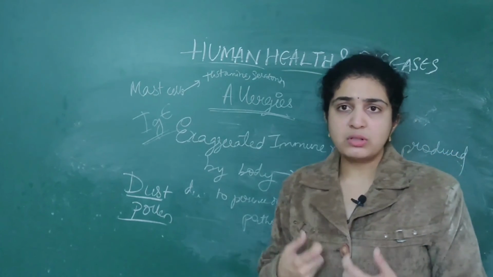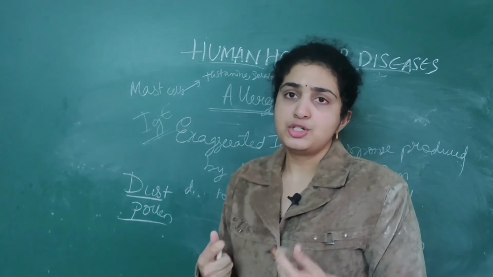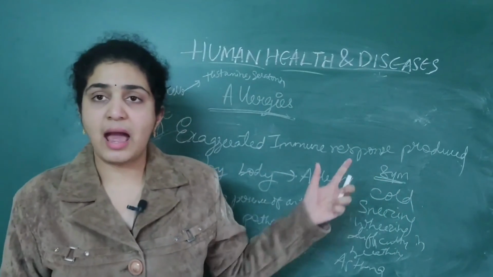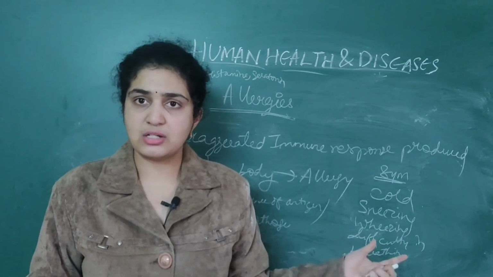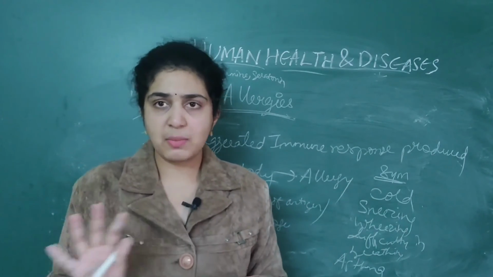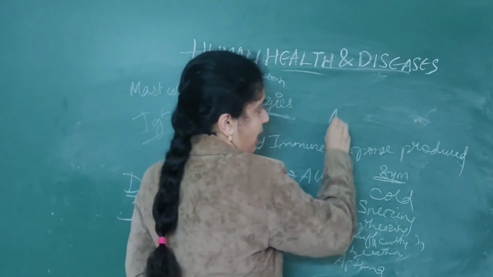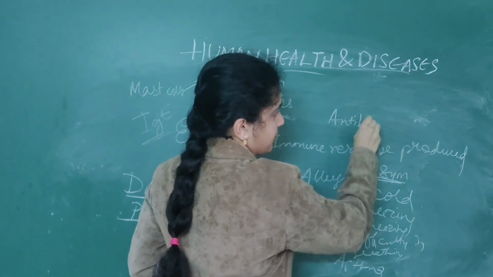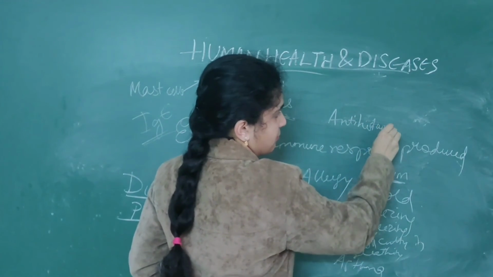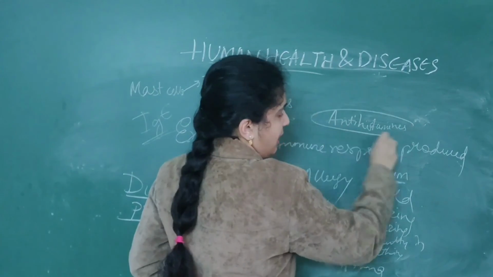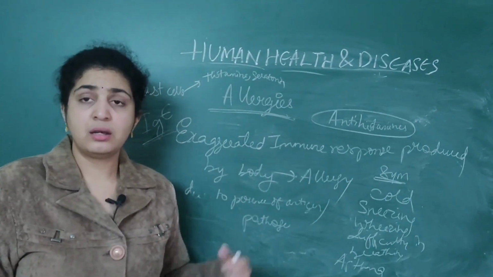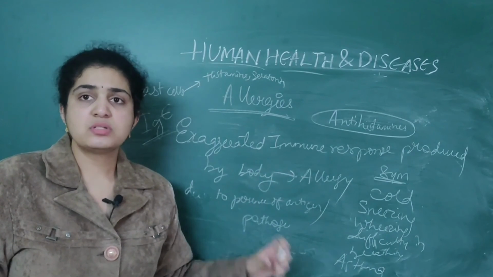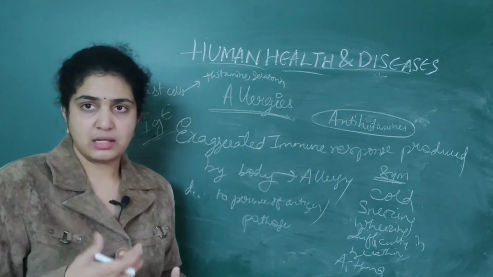So basically how should this be prevented? It should be prevented by taking antihistamines, because histamine only is causing this allergy. So if you take antihistamine, that is sufficient. Antihistamines should be taken, or immunosuppressants should be taken to suppress the immune system which is causing the allergy.